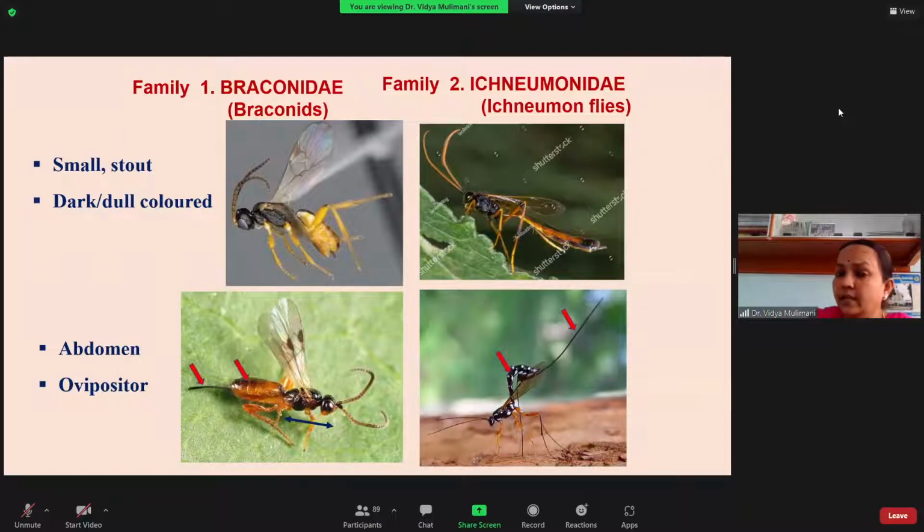The ovipositor, you know, is an egg-laying apparatus. The egg will pass through this ovipositor and be laid. So here you can see in this ichneumonid, what is the length here? You can just follow my pointer here. This is the ovipositor, again turning back, and it is laying the egg. So usually ichneumonids have a long ovipositor, longer than the combined length of the entire body. That is the character. Whichever species you take, all the ichneumonids have a long ovipositor. So that is the next character, the ovipositor.